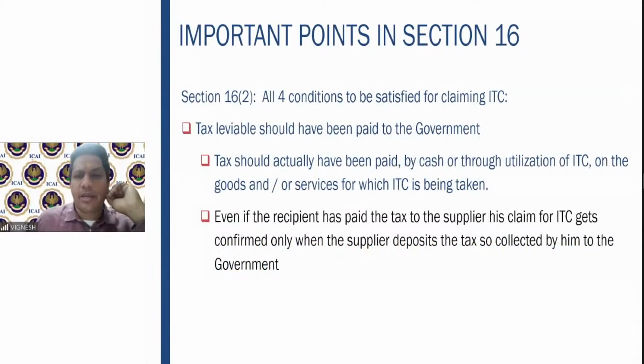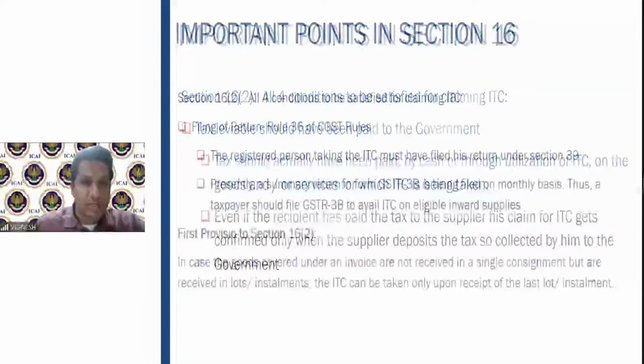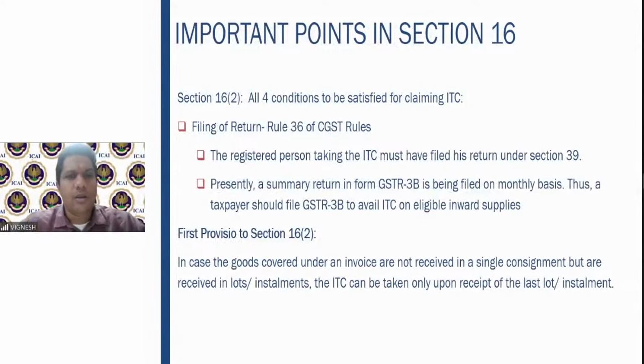Tax should have been paid by cash or utilization of ITC. Even if the recipient has paid the tax, his claim gets confirmed only when the supplier deposits the tax. So the tax has to be deposited by the supplier to the government. And then the registered person should have filed the return under section 39. Presently, summary return in GSTR 3B is being filed on a monthly basis. Therefore, the taxpayer has to also file it on a periodic basis.